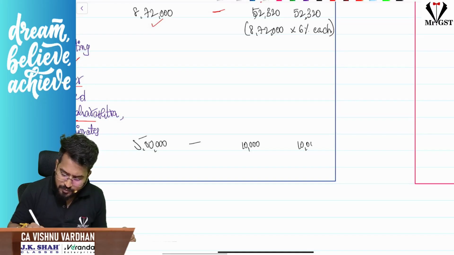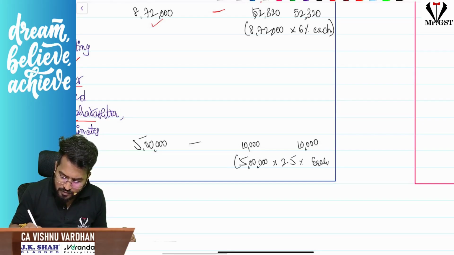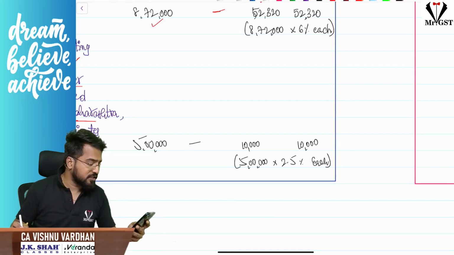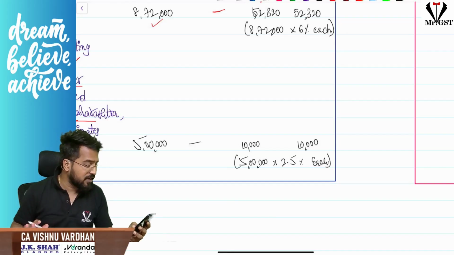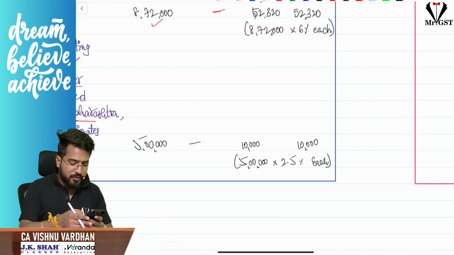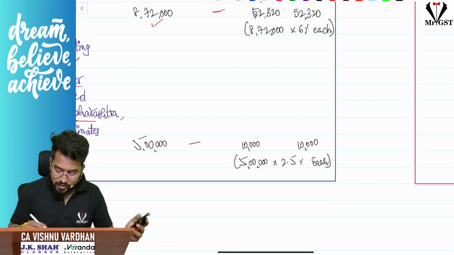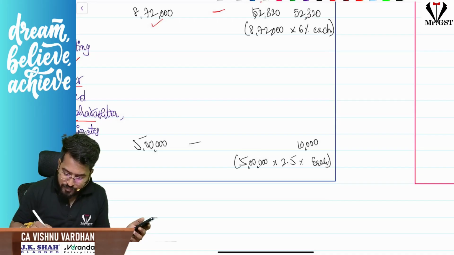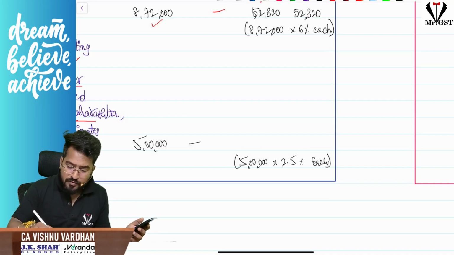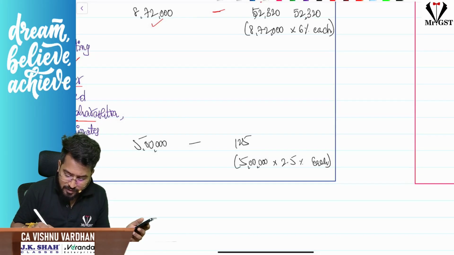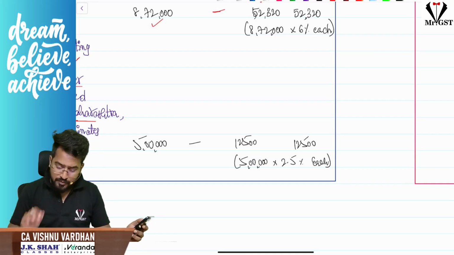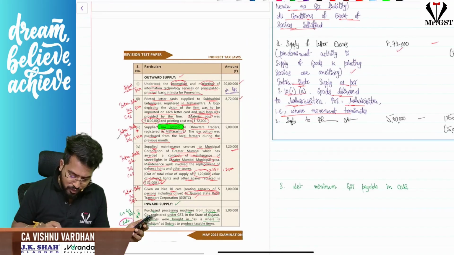Just confirm. 5 lakh into 2.5% each. Guys, I'm just writing here in such a fast way, don't misunderstand my handwriting. Just to save some time for you, I just want to complete the video as early as possible so that your time will be saved. So 12,500. I think I should buy a calculator for recording purposes in the studio. Right, 12,500, 12,500. Next, third one is over.